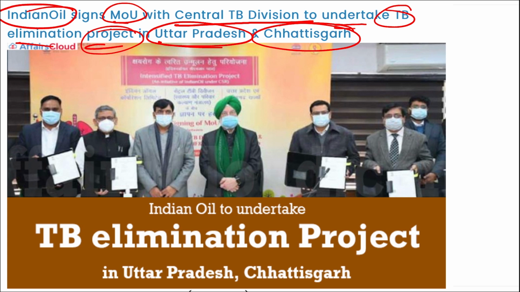So in order to create awareness that this disease, being a communicable disease, is now treatable, and in order to eliminate TB from India and specifically from the rural areas, two states were chosen by Indian Oil and the Central TB Division for this TB elimination project, that was Uttar Pradesh and Chhattisgarh.